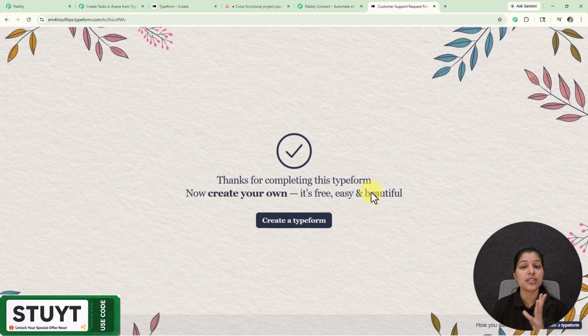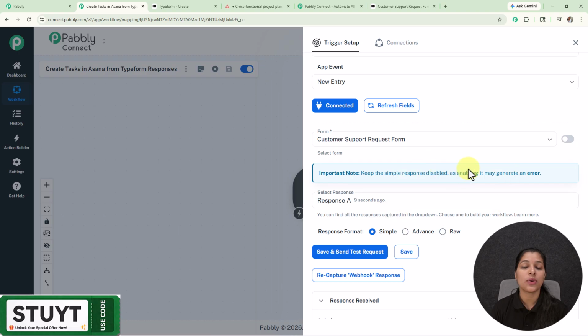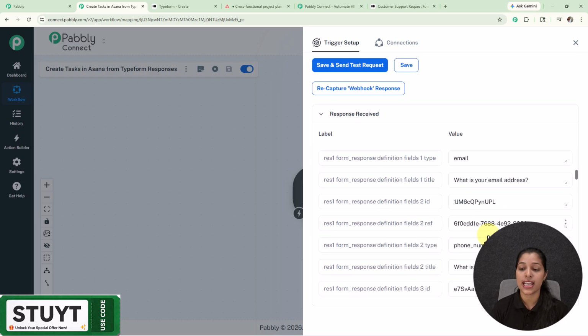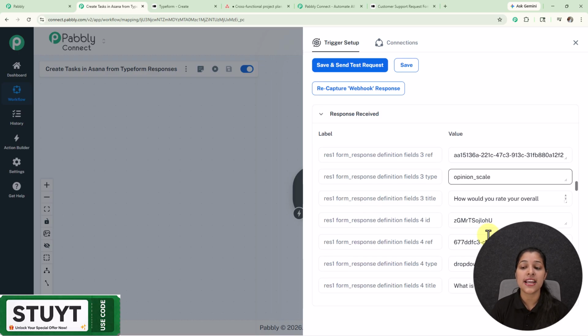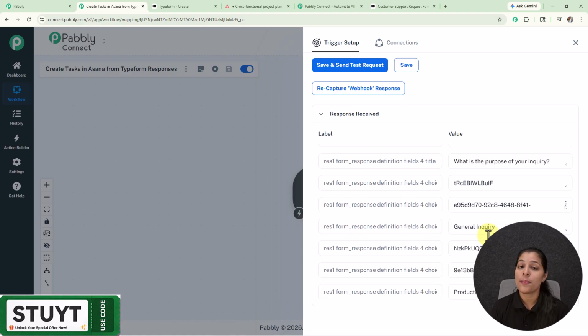Now let's move on towards my Pabbly Connect to check whether my Pabbly Connect is fetching this response over there or not, as we have recently built the connection. So now as soon as you fill the Typeform, the response will be automatically captured by the Pabbly Connect, and you don't have to manually do anything. So here I'm landed on my Pabbly Connect, where you can see 9 seconds ago I have received this response, that is response A, and this response consists of all the fields which I have recently filled over my Typeform.